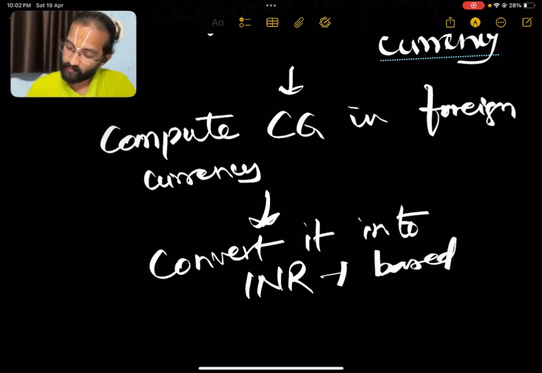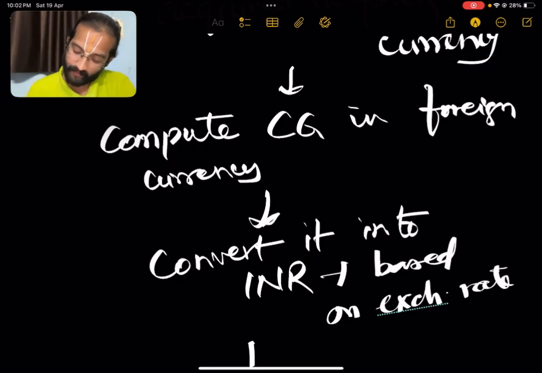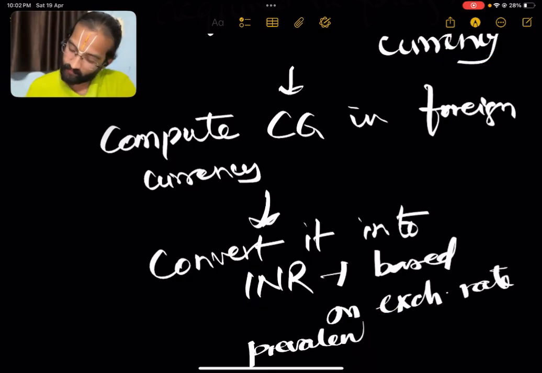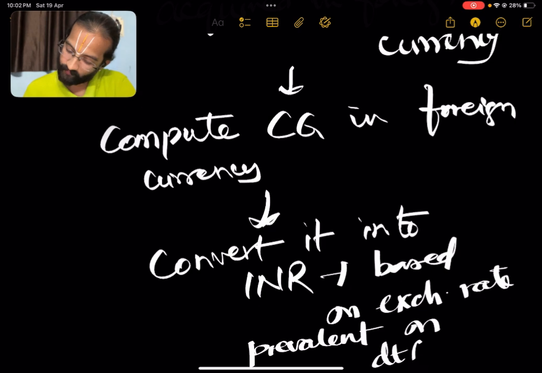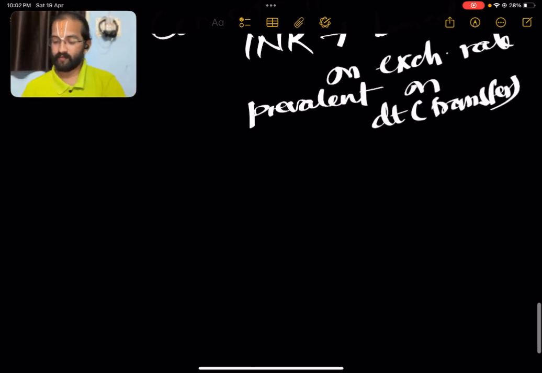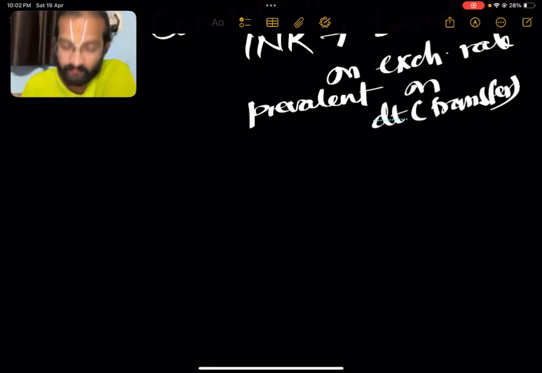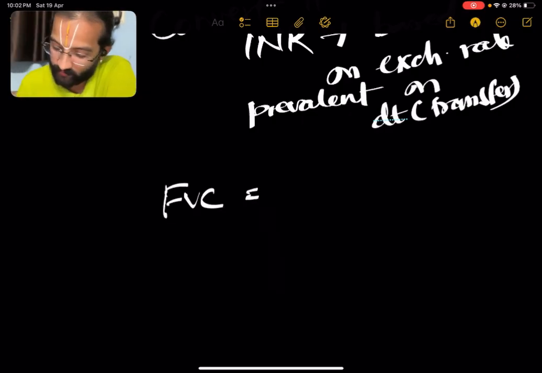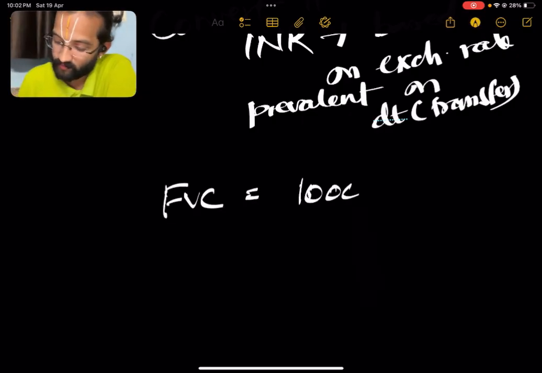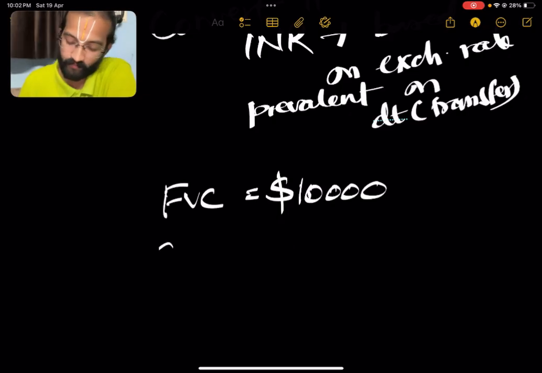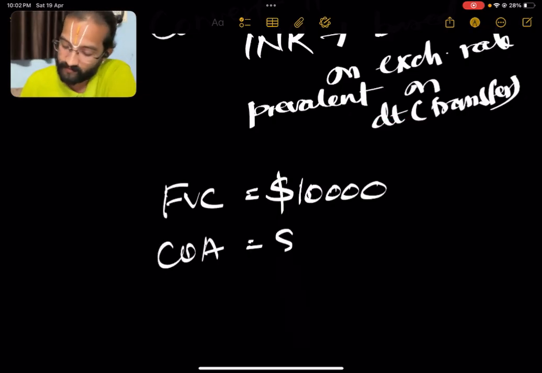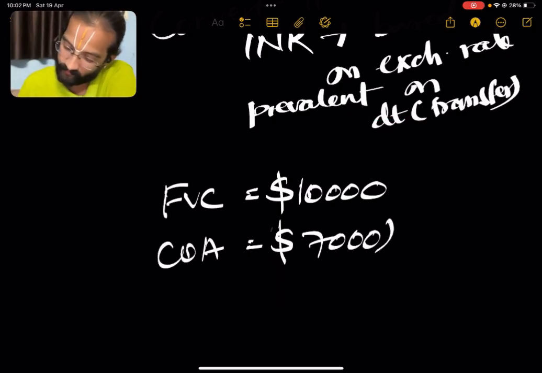Based on the exchange rate prevalent on the date of transfer. For example, I'm just saying, okay, full value of consideration is $10,000. Cost of acquisition is $7,000.